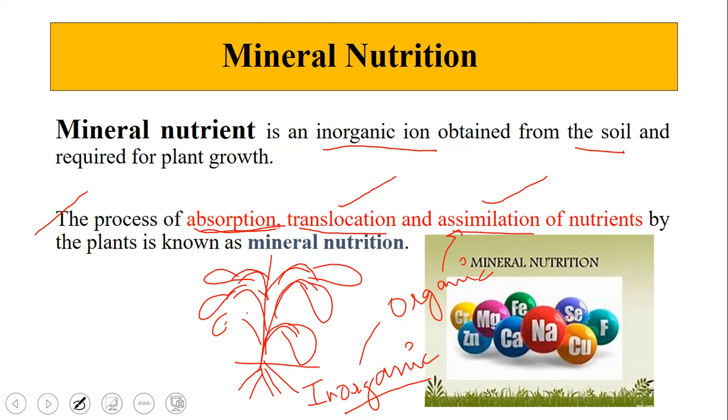That is assimilation. Conversion of inorganic to organic form is called assimilation of nutrients.